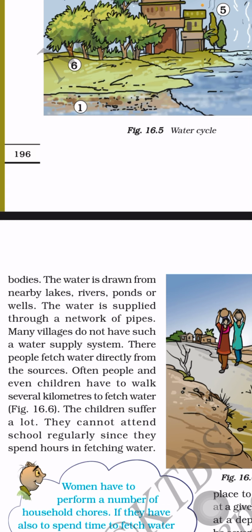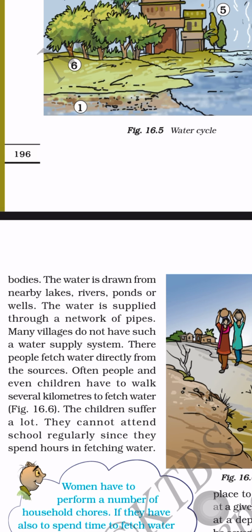Okay, the water is supplied through a network of pipes. Many villages do not have such a water supply system also. So their people fetch water directly from the sources. Often people and even children have to walk several kilometers to fetch water.